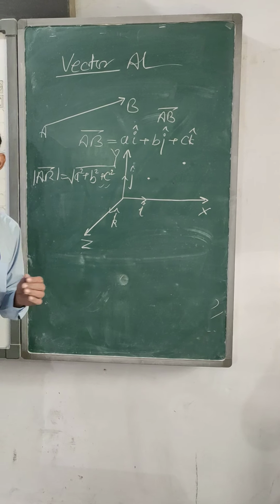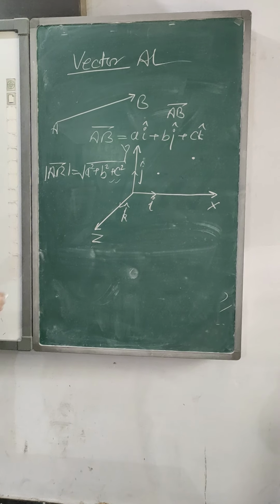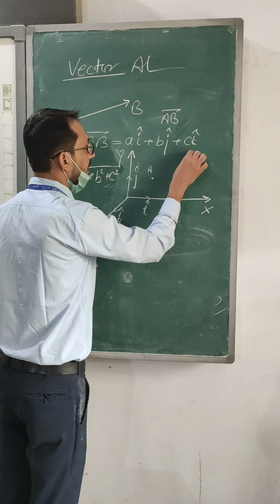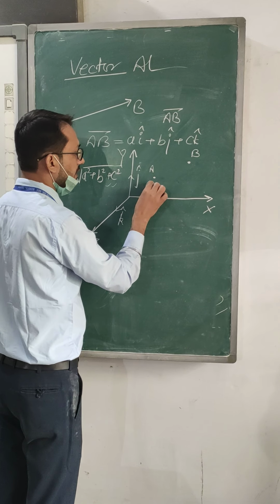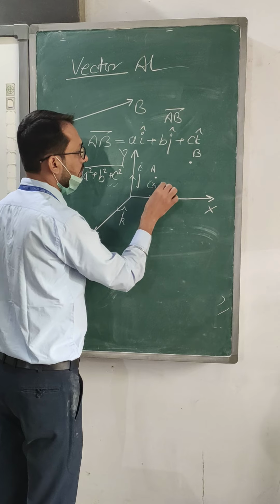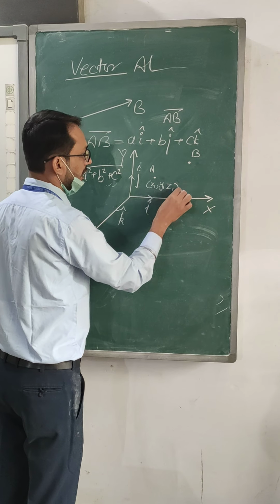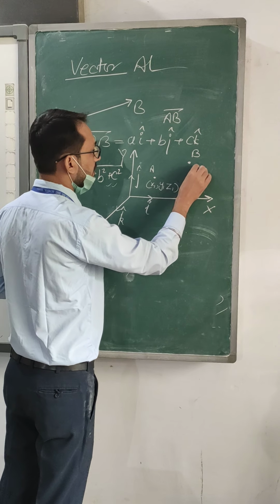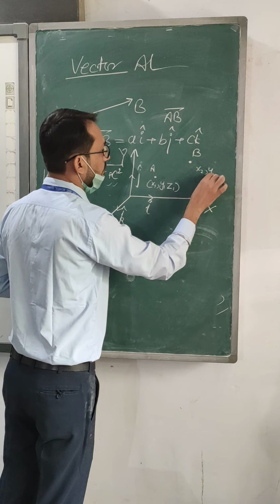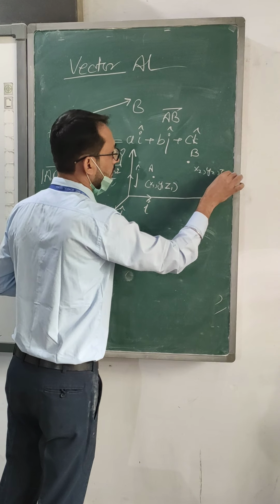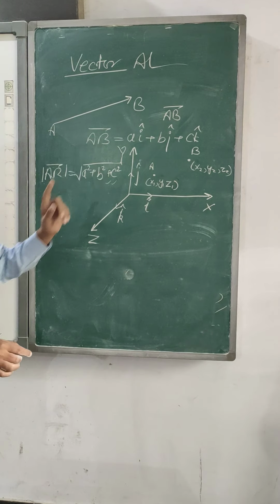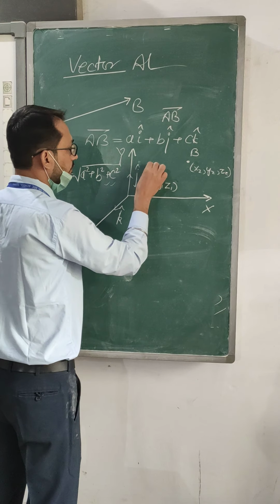See, now we have been given 2 points. These 2 points are A and B. A is (x1, y1, z1) and B is (x2, y2, z2). I have already made AB as a vector, so this I am taking PQ.